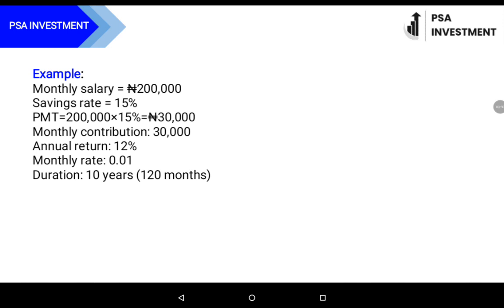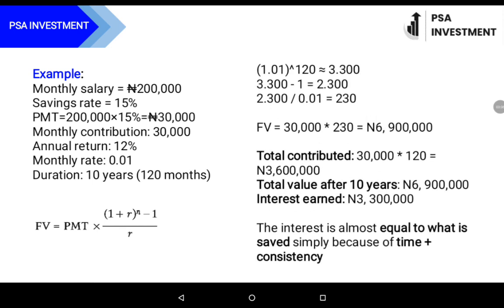So now let's go into analysis. Still using the same formula, we have the interest rate plus 1, which is 0.01 plus 1, will give 1.01. Then to the power of 120, which is the total months.